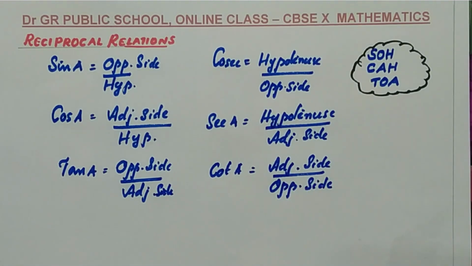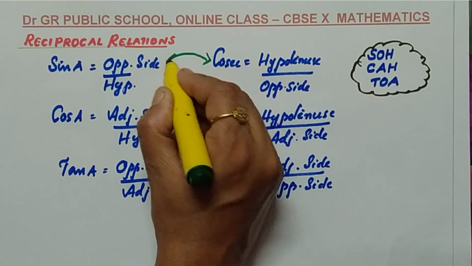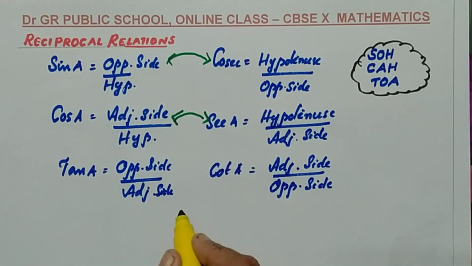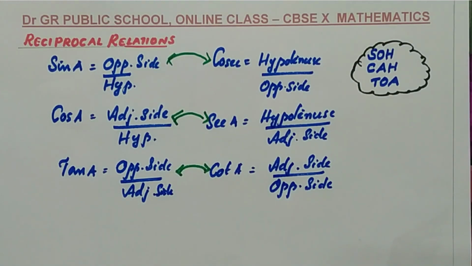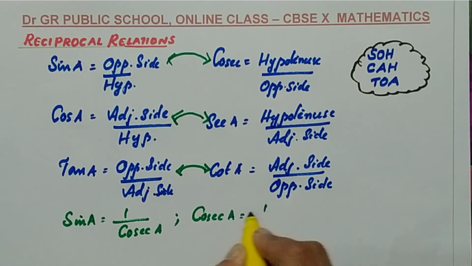From this you can see that sine and cosec are reciprocal to each other. Cos and sec are reciprocal to each other, and tan and cot are reciprocal to each other. They are related. From this we can write the relations as sin A equals 1 by cosec A, or cosec A equals 1 by sin A, as they are reciprocal to each other.